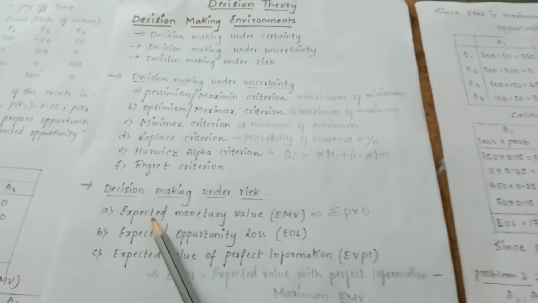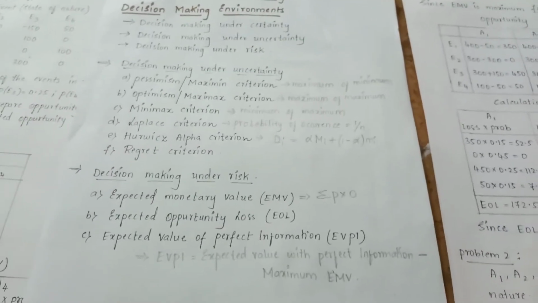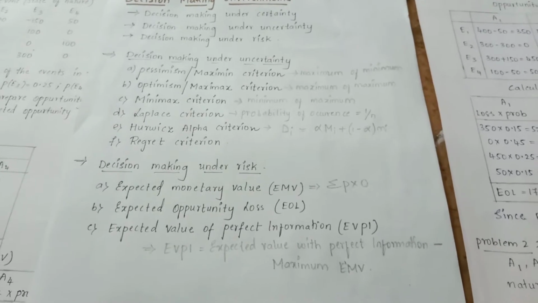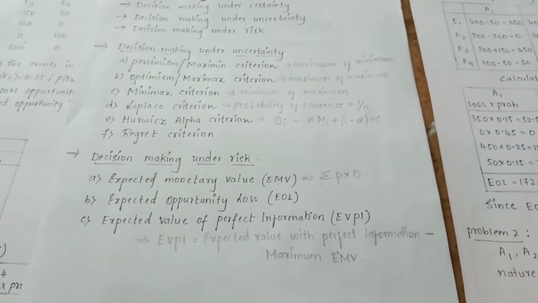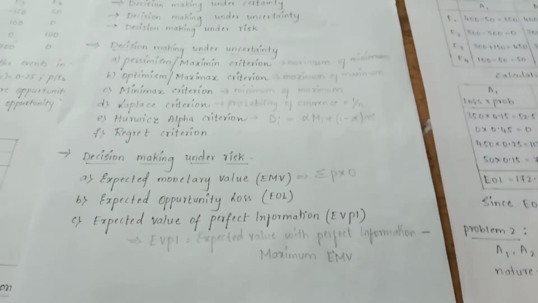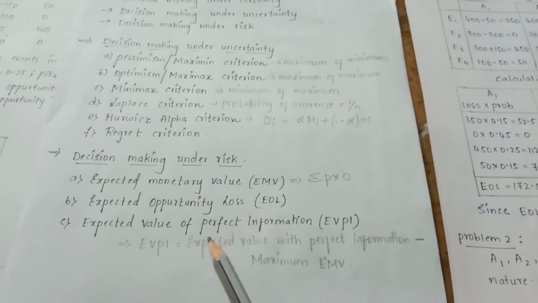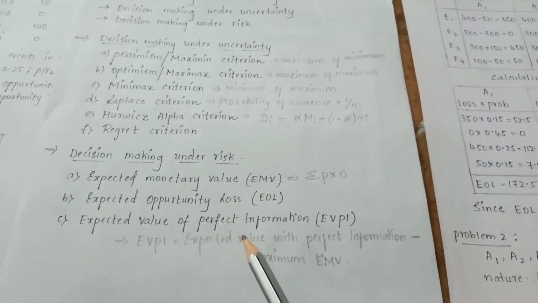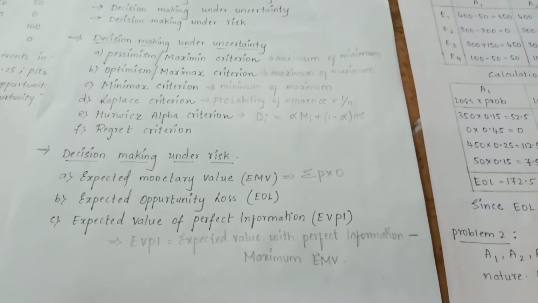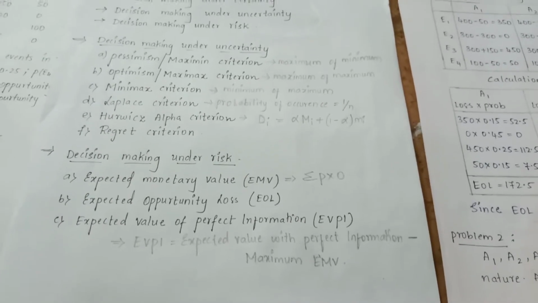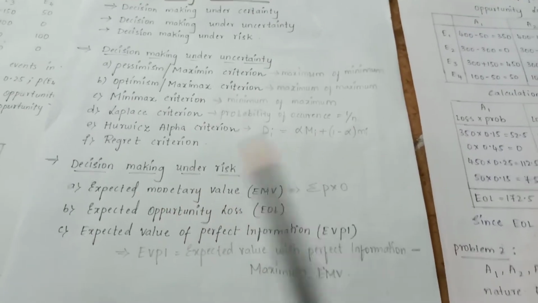The first one, students, is expected monetary value, that is EMV. When the probabilities can be assigned to the various states of nature, it is possible to calculate the expectation of gain for each course of action. In EMV, it is calculated by multiplying the probabilities with each event in the payoff table, and then the products are summed up. The resulting number is called the EMV, that is the expected monetary value for that act.